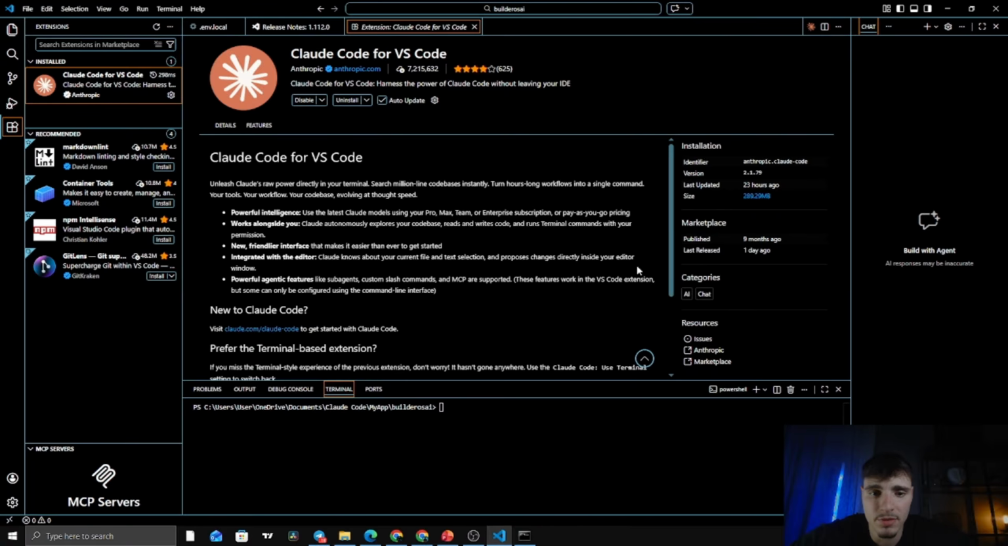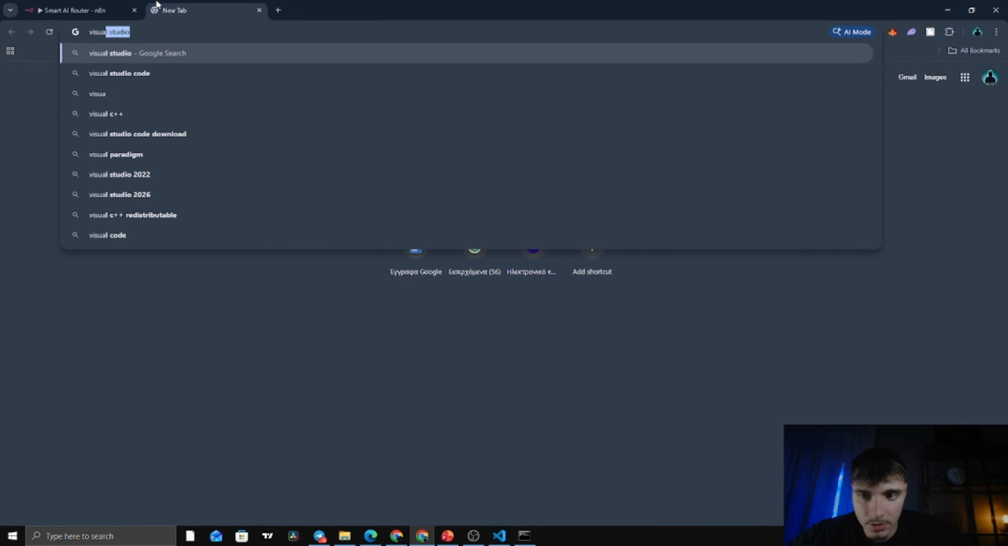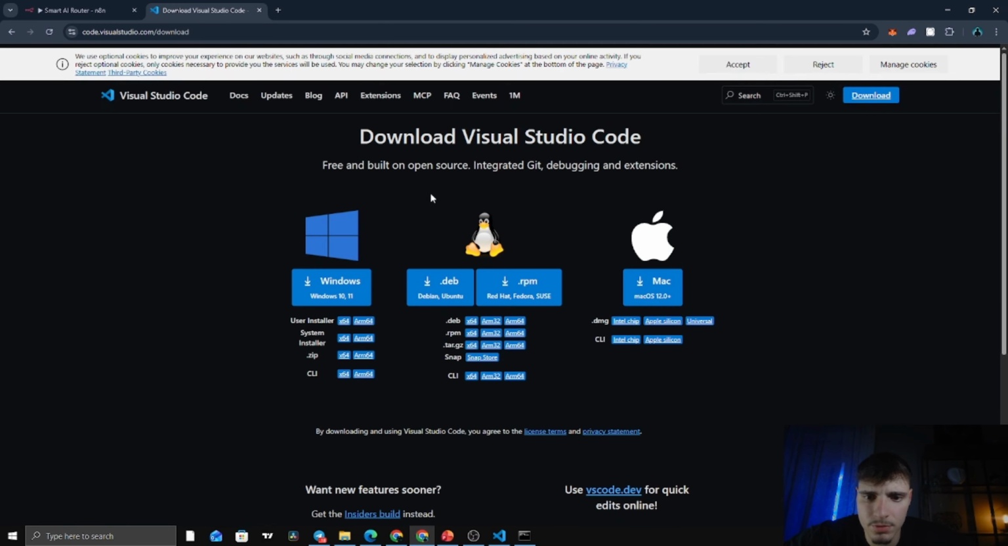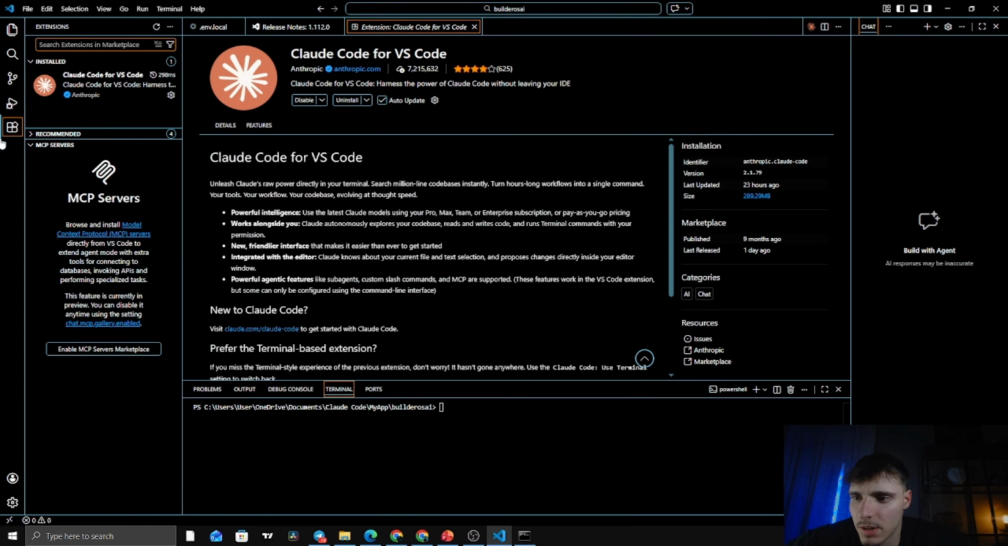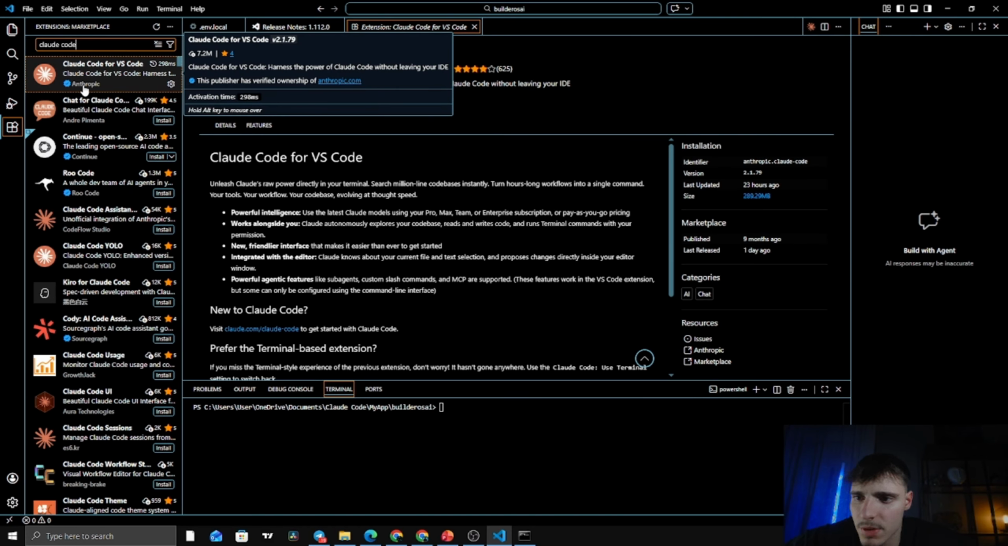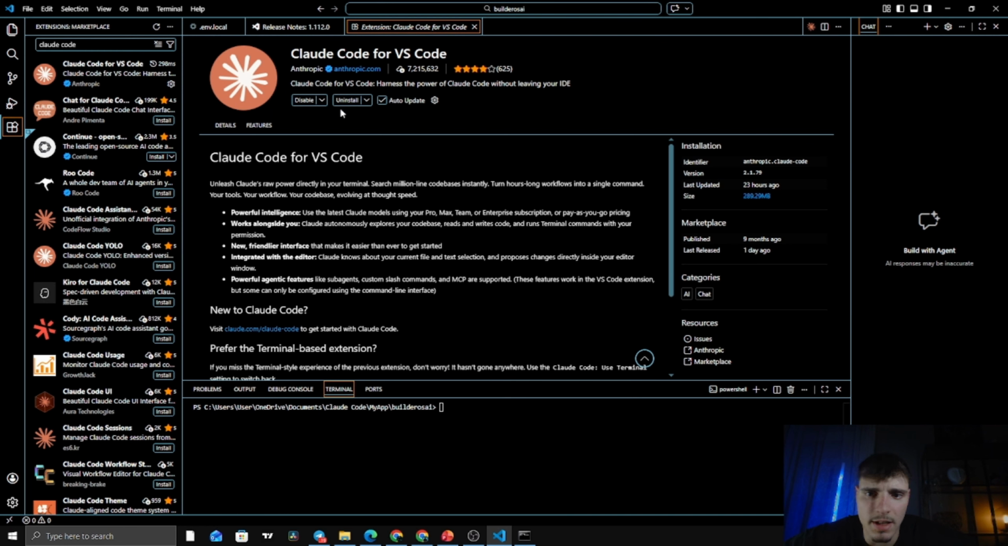A quick tip, if you want to see your project files visually while working with Claude Code, you can download Visual Studio Code. You write Visual Studio Code, download. You click the first option. If you have Mac, you download it from here. And if you have Windows, you download it from here. So once you install it, you can click here, extensions. And up here you type Claude Code. And you choose the first option from here, Anthropic, and you install it.